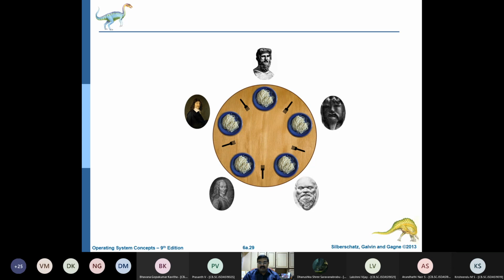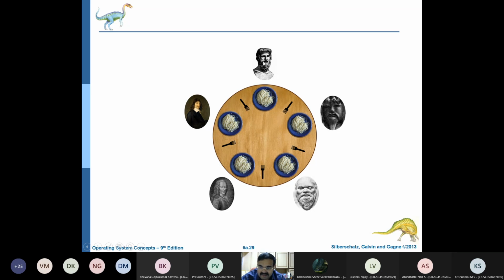So there are 5 philosophers. The philosophers are either eating or thinking, and they do it in a circular or continuous fashion. So this philosopher, if he wants to eat, both these forks should be available. He's trying to have spaghetti. Now this fork should be unused, this fork should be unused. Only when both the forks are available to the philosopher can he eat the spaghetti. The same for this person. Both the forks should be available.